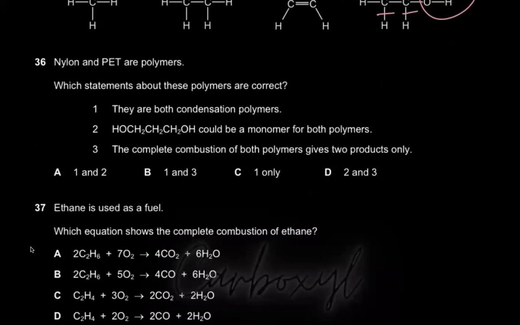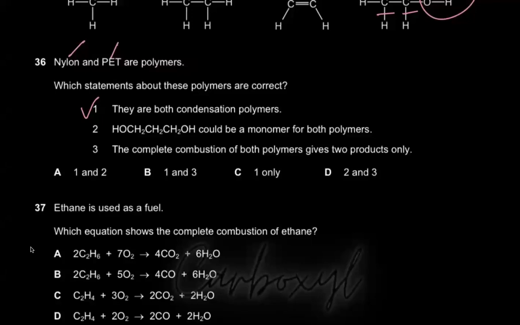Nylon and PET. Nylon is a synthetic polyamide and PET is a synthetic polyester because of the ester linkage. Which statement about these polymers is correct? They are both condensation polymers. Yes, they are both synthetic condensation polymers, right? Before I look at 2, let's look at 3. It says the complete combustion of both polymers gives 2 products only. Now, students who have learned this, that whenever you have combustion, there's going to be carbon dioxide and water.